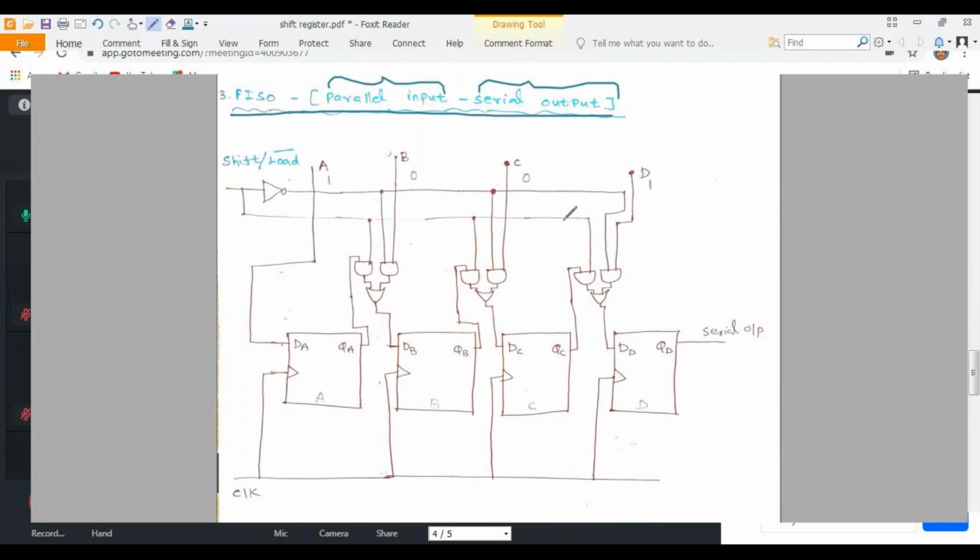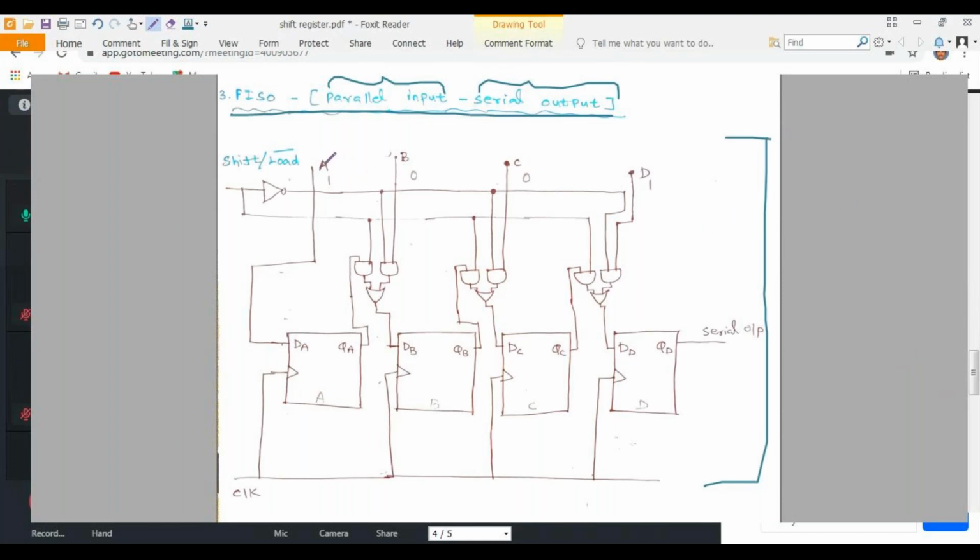So this is the circuit diagram you want to keep in mind, the circuit diagram of parallel input serial output. Here I am using inputs A, B, C, D. Here I am taking 1 0 0 1. This is my input. I'm using a 4-bit D flip-flop, and also a common clock pulse because this is a synchronous circuit. So this is the circuit diagram of parallel input serial output, PISO, a 4-bit parallel input serial output shift register.